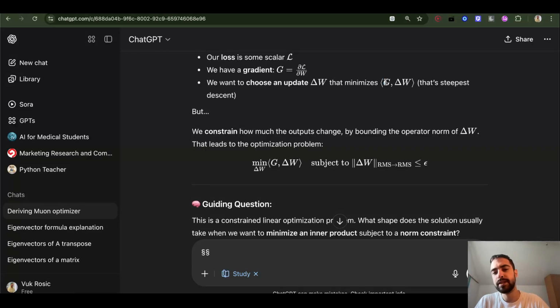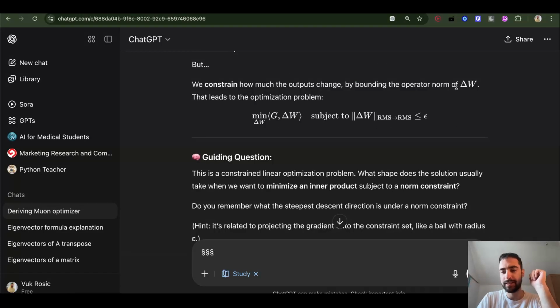What this means is just that our gradient will show how to go up the loss function, so we want to go in the opposite direction. We want to go down when we change the weights. The gradient shows how to change weights to go up, and we want to change weights to go down. That's why we minimize. So we want the biggest negative value in this dot product. But as I said, another constraint we have is that the change in weights must not be too big, so we need to bound it, constrain it.